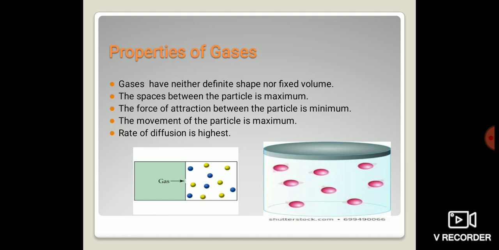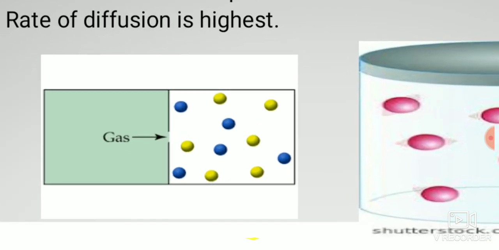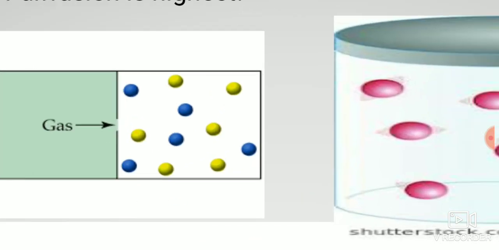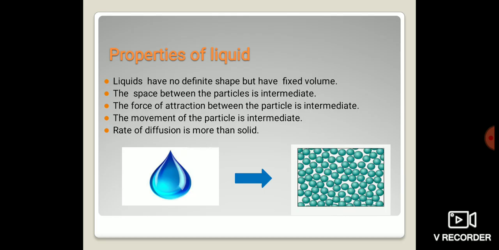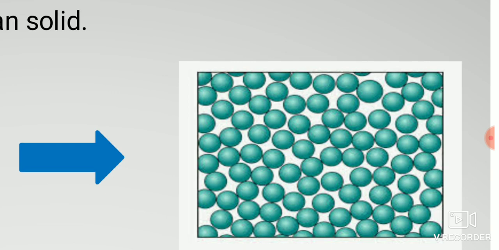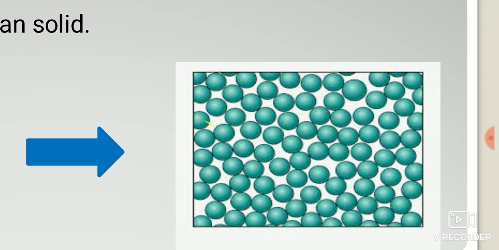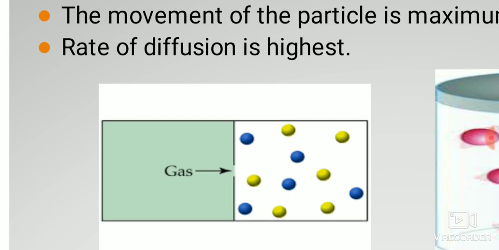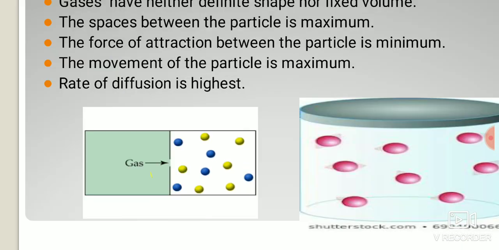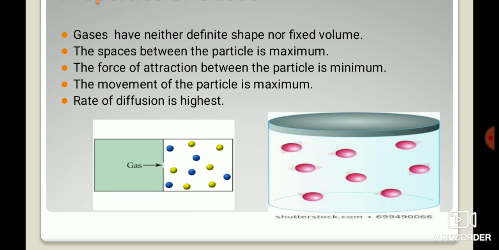Next is that the space between the particles is maximum. If you see the diagram, the gas particles are very far away as compared to solids and liquids. In liquids there are empty spaces, but they are very small you can consider. But in gases, the particles are far away from each other. So that means the space between the particles is maximum as compared to solids and liquids.